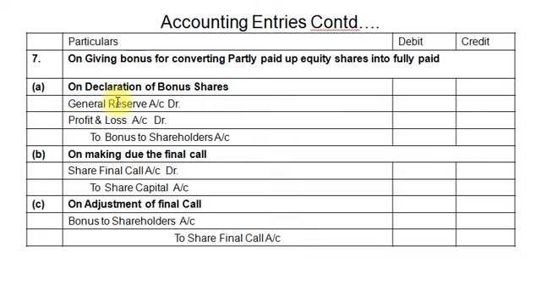General reserve account debit, profit and loss account debit, to shareholders bonus account. Second entry on making final calls due: share final call account debit to equity share capital account. And third entry for issue of bonus. Our entry is bonus to shareholders account debit to share final call account. We have seen these entries in our previous chapter.